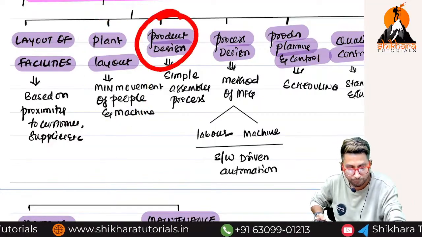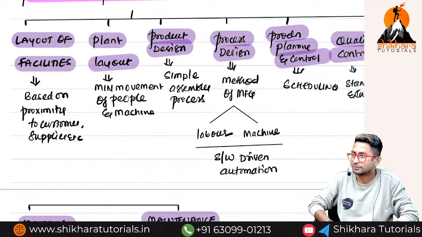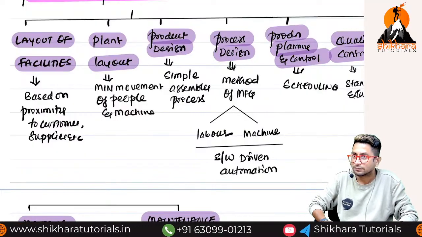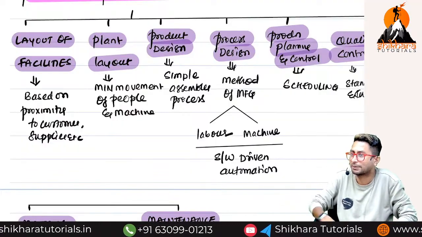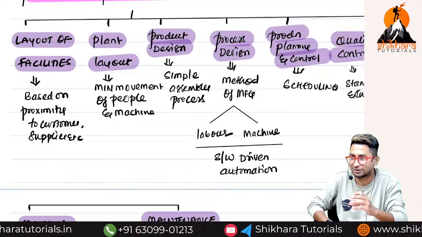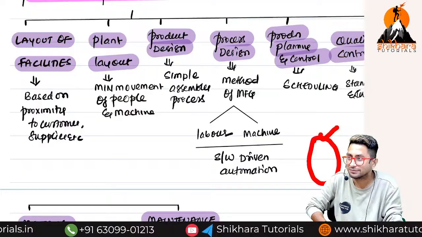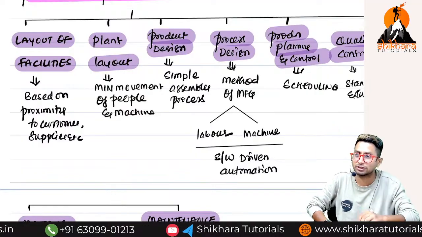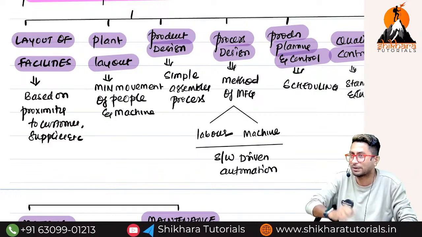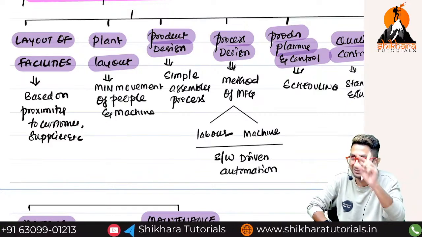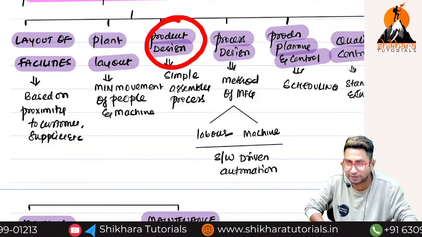Then comes what? Product design. What do we mean by product design? Design of a product is very important, right? Otherwise, if design is not good, why will people buy? Acha, when you were kids, at least once you might have bought that chocolate, Kinder Joy. Why do kids buy Kinder Joy when there is nothing in that? The chocolate component is very less, right? Why do people buy it? The toy, and the design that chocolate has, right? That is what is called product design.